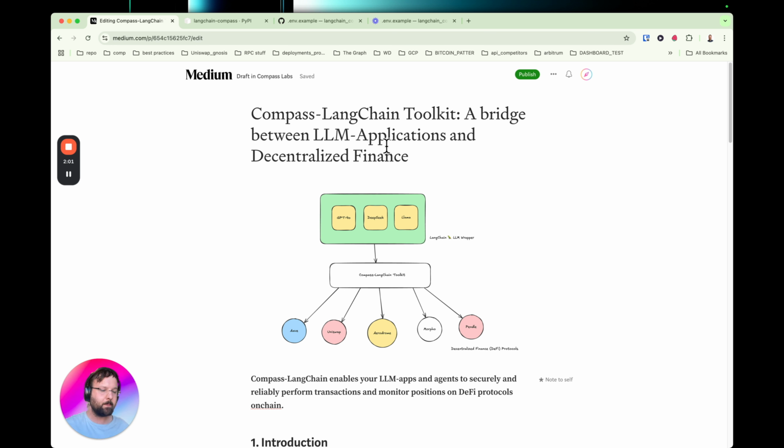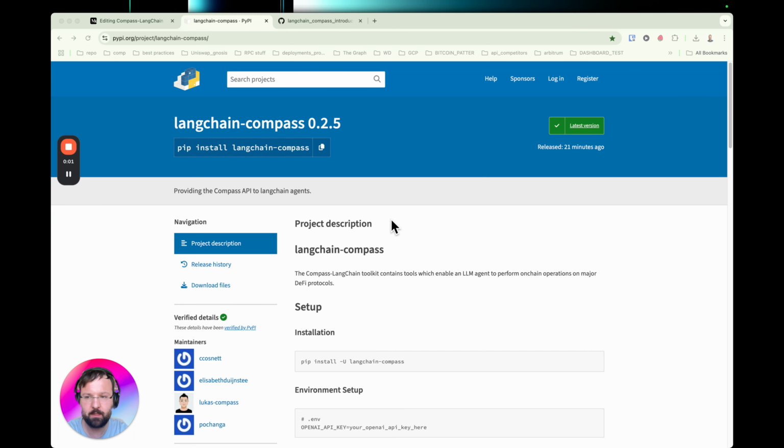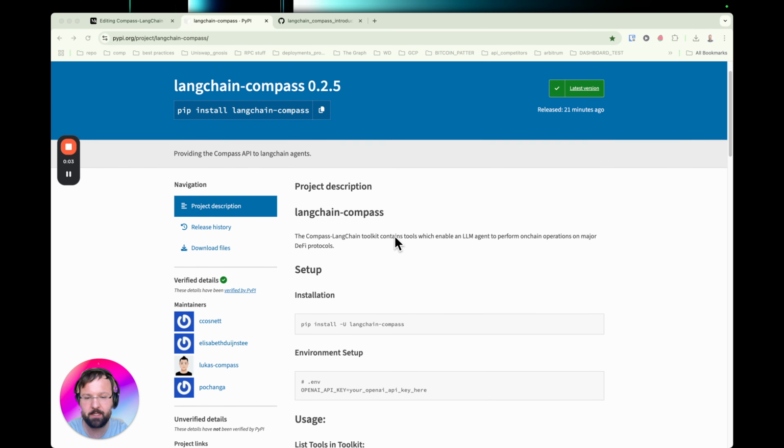their behalf. And so the intention of Compass LangChain is to allow builders and developers to make new chat interfaces and agents that can interact with this new financial system, decentralized finance, making it more accessible to everyone. So let's get up and running with this Python package.